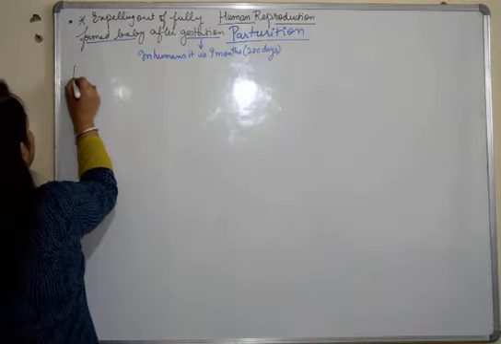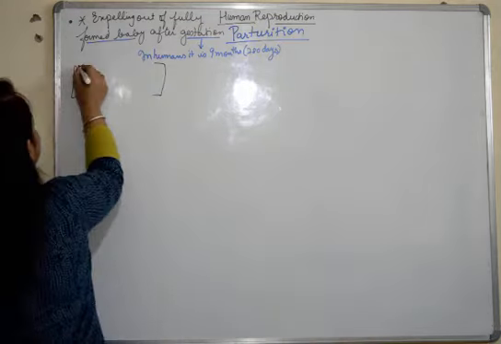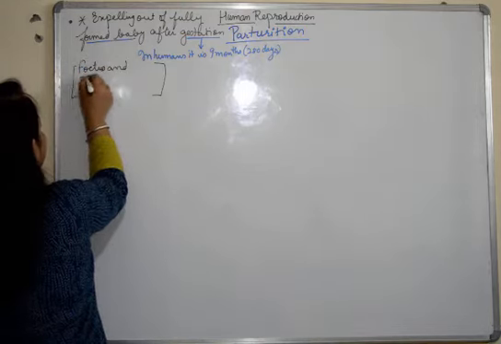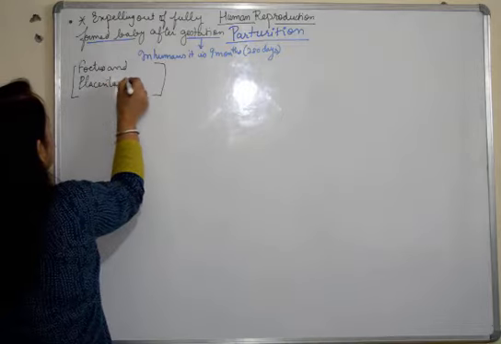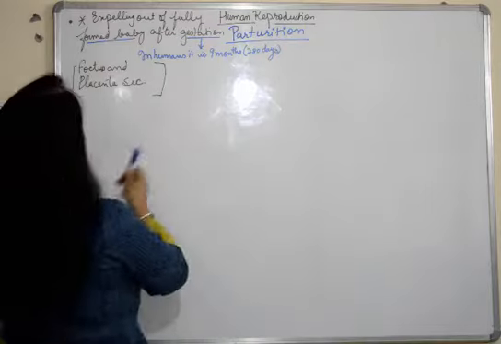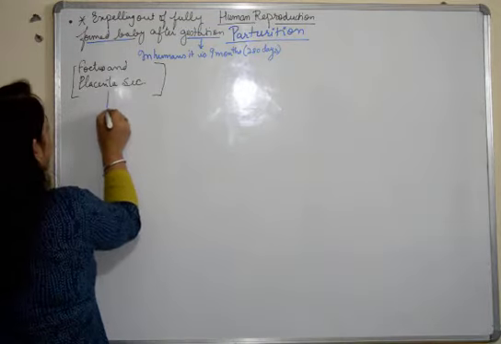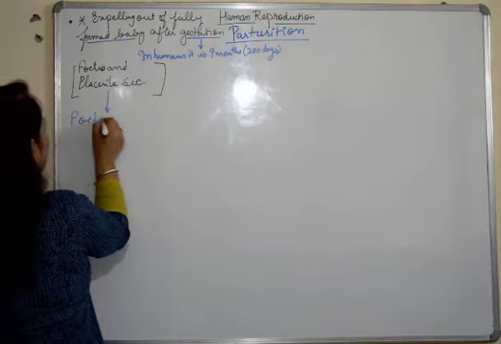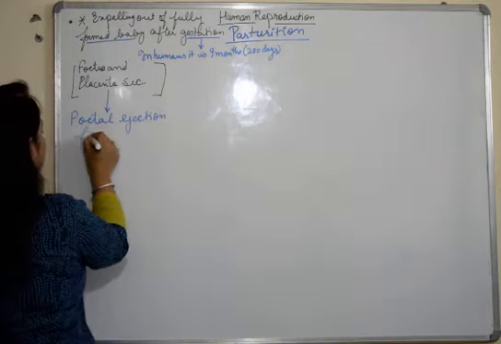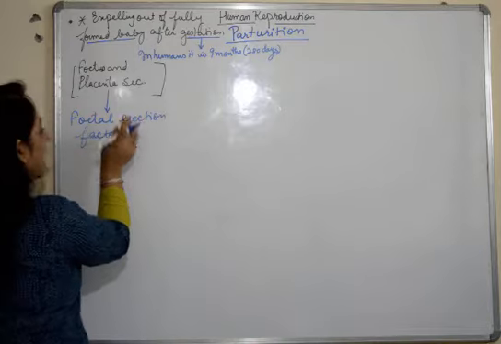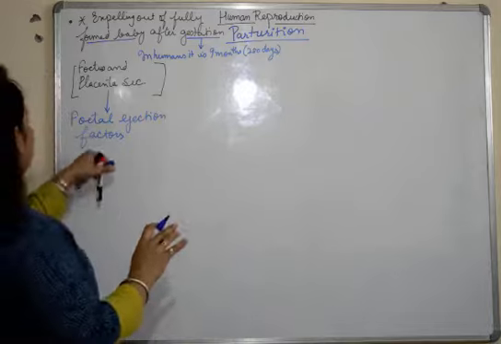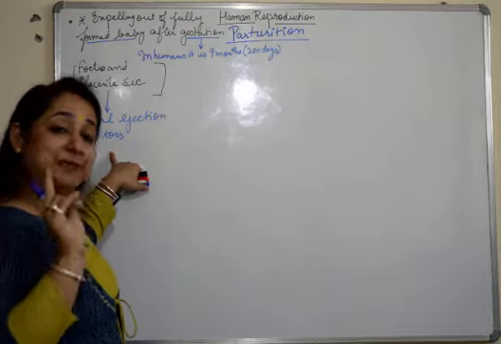First of all, what happens? The fetus and placenta secrete or produce or release fetal ejection factors. Fine. So these are produced by the fetus and the lining of the placenta. They will produce fetal ejection factors. This is the first step.